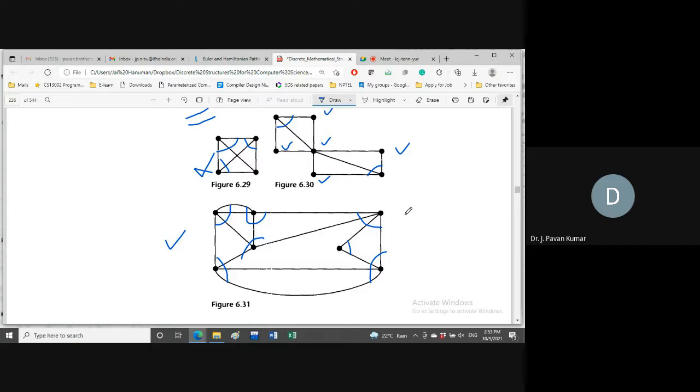Shall I repeat the question? If a graph is given to us, whether it is having an Euler cycle or not, can we examine by using degrees of all the vertices? Yes. If even degree is there, an Euler cycle will exist definitely. Now the question is, how are we able to obtain that Euler cycle? This is the question.